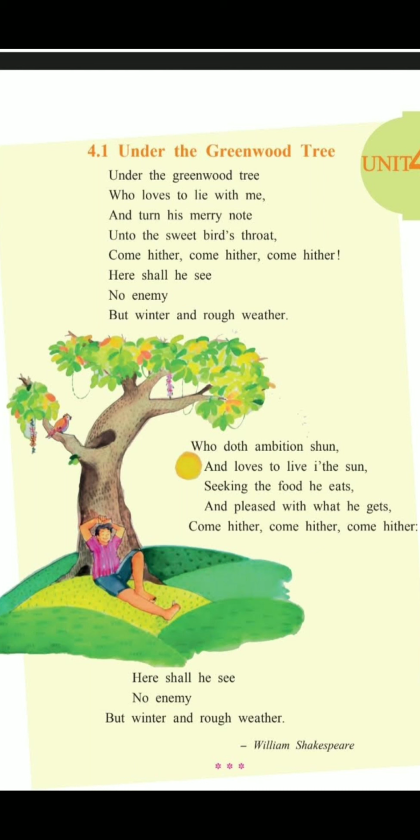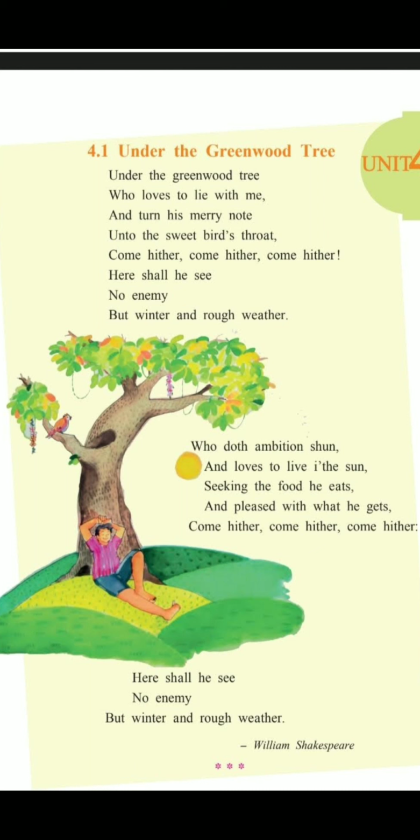But even these natural enemies, we can still tackle them. Winter, we can still tackle. Rough weather, we can still tackle. We can handle these seasons. But when it comes to betrayal by our friends, betrayal by other human beings, it becomes difficult then. These enemies can be more dangerous than the enemies that nature has. So, therefore, the poet is saying, come and sit underneath the tree, come and be peaceful underneath the tree, because there is no one to disturb.